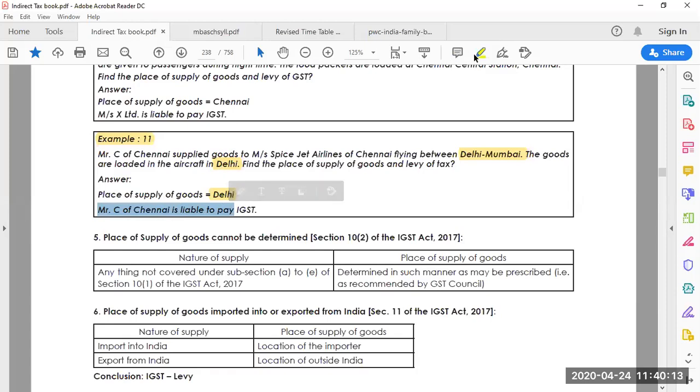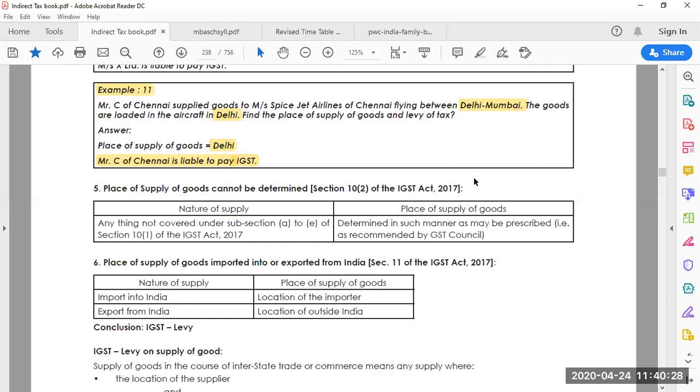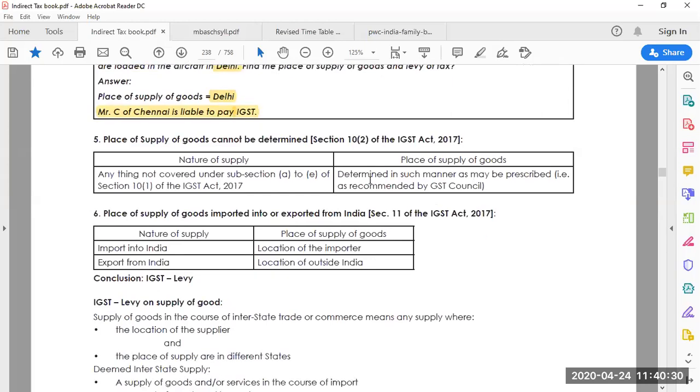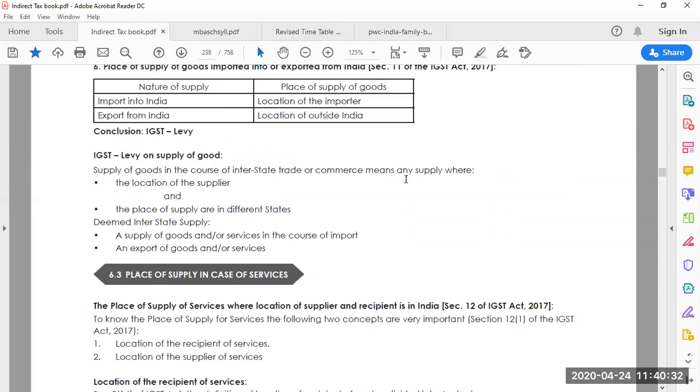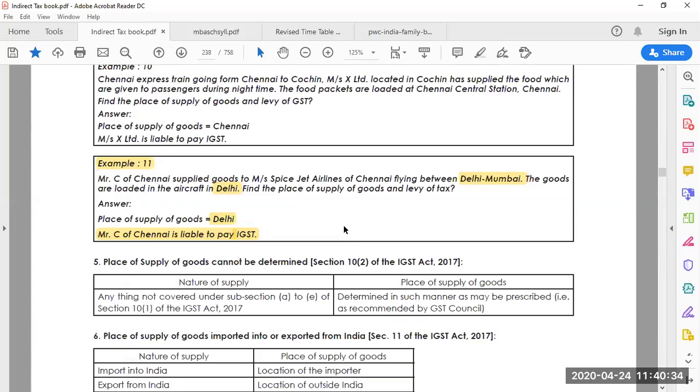The supplier is of Chennai. Goods have been loaded in Delhi. So IGST is applicable. Please understand this. This is how you need to calculate the place of supply of goods. Next, these things we discussed. So these are the few examples under place of supply of goods.